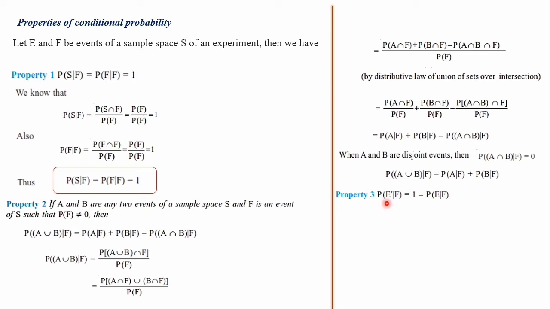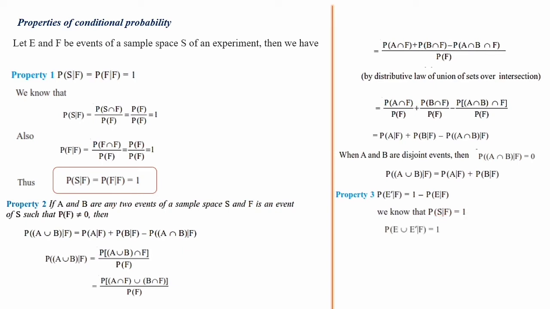Property number 3: P of E naught given F is equal to 1 minus P of E given F. Once again, the probability of E naught given F is equal to 1 minus P of E given F. Let's see the derivation. P of S given F, we know that it is 1, by using property 1. S is a sample space, F is a subset, so P of S given F is equal to 1.